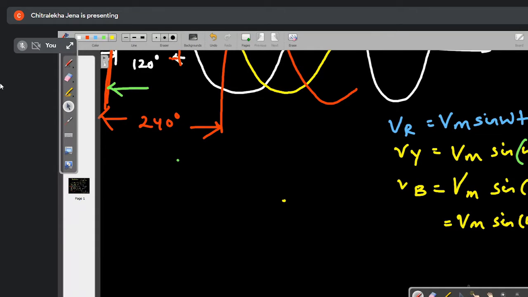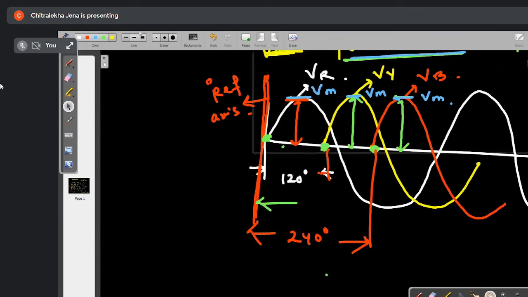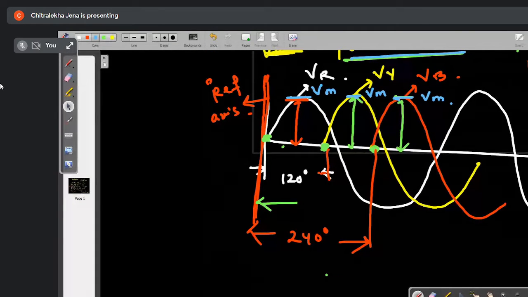Will I be correct if I am writing VB is equal to Vm sin omega t plus 120? Be frank enough. Yes, ma'am. If we take it backward from the axis, then it will be plus 120. Yes, very good. That I wanted to know.